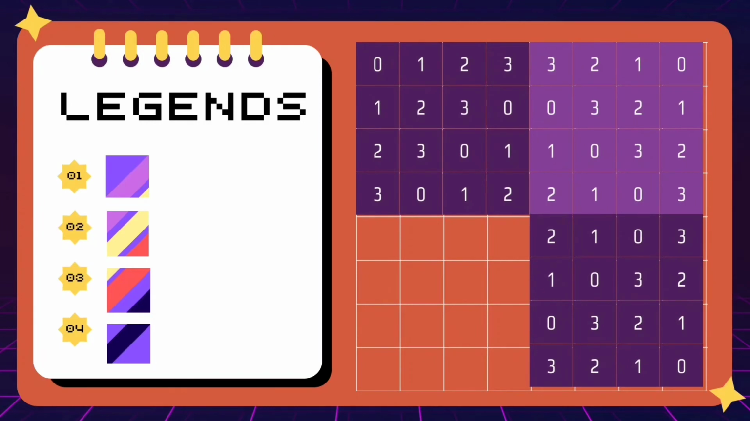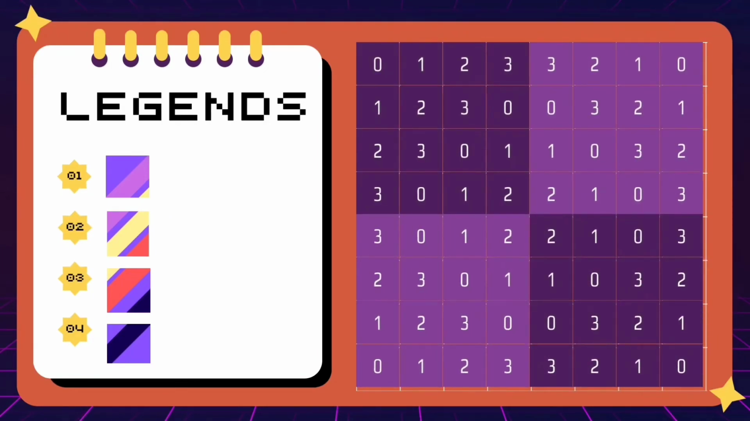Quadrant 4. We then fill the lower right side with the horizontal numbers of the first row of quadrant 2, with 3, 2, 1, 0, and fill it vertically. In the fourth column, we will have 3, 2, 1, 0. In the third column, we will have 0, 3, 2, 1. In the second column, we will have 1, 0, 3, 2. In the first column, we will have 2, 1, 0, 3.